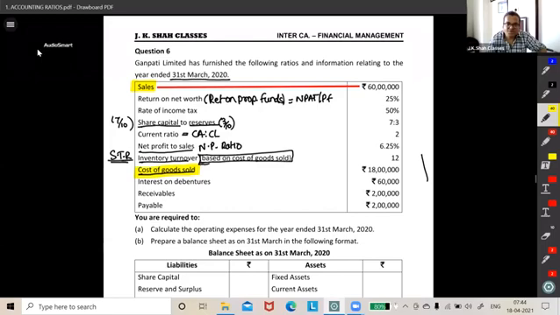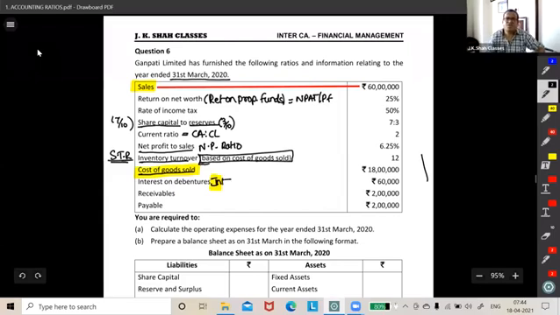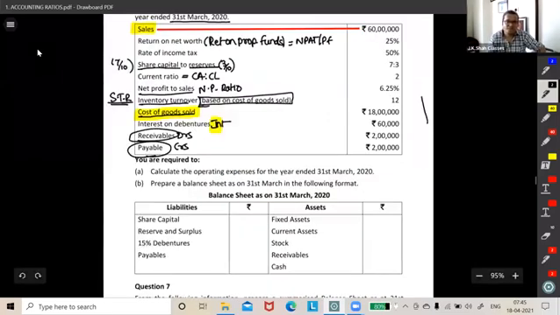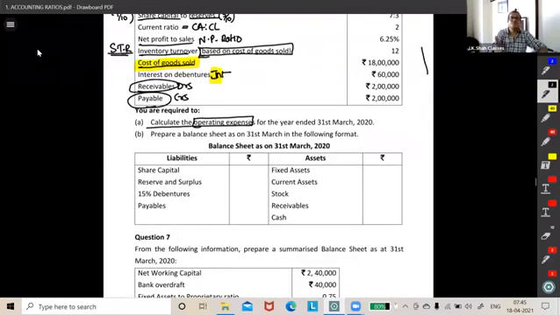Okay, interest on debentures, guys. They are so kind, right? They're giving you everything ready. Interest amount they're giving you ready. Receivables, that is who? Debtors, and payables means who? Creditors. So what do we do? Calculate operating expenses, guys. They're smart people. And prepare a balance sheet in the following format.